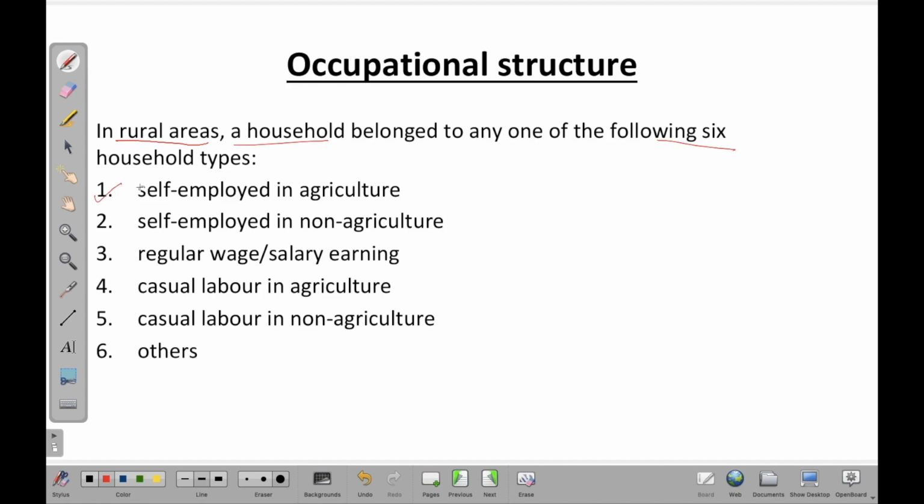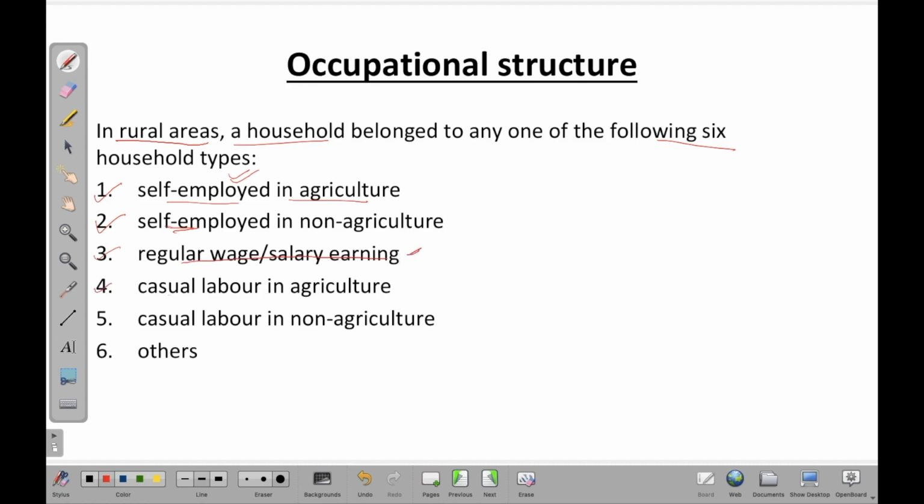Number 1 is that of self-employed in agriculture. So when I say self-employed, it means that I own the land and I am doing agriculture, right? Second is that of self-employed in non-agriculture. It is already explained that the one who is not involved in the agricultural activities would obviously be doing something else. So he is self-employed in non-agriculture activities. Third is regular wage and salary earning people. So people who are actually working in order to get a wage.